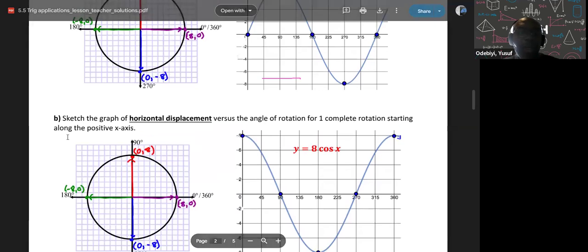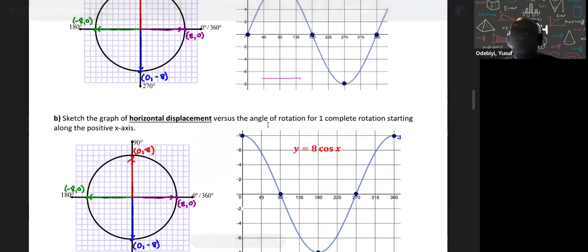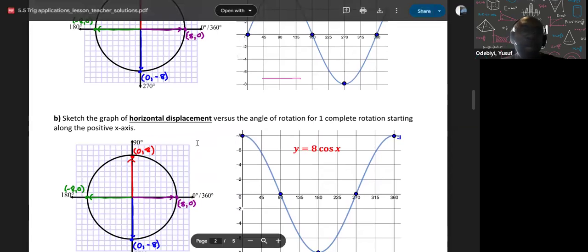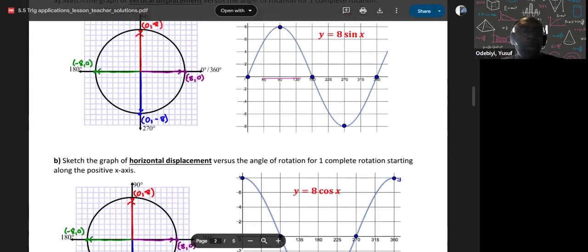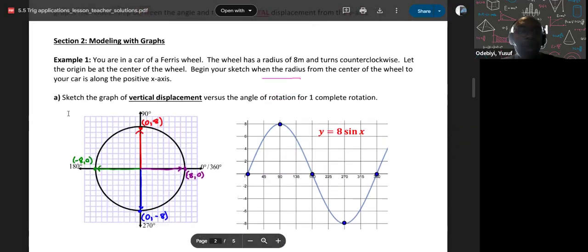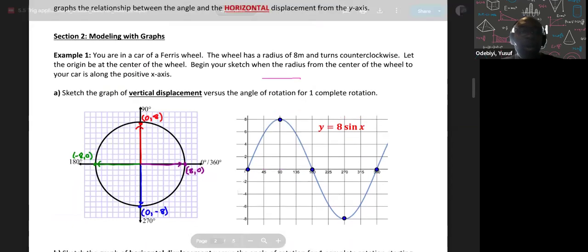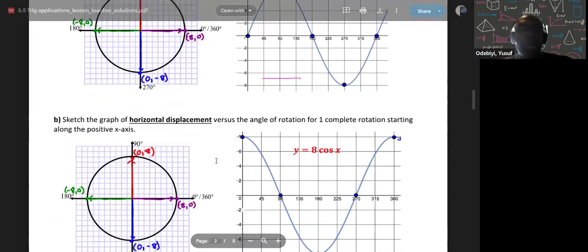And then it says here, sketch the graph of the horizontal displacement versus the rotation of one complete rotation. Okay, so if you're looking at one complete rotation, remember we're saying vertical displacement is sine, horizontal displacement is cos.